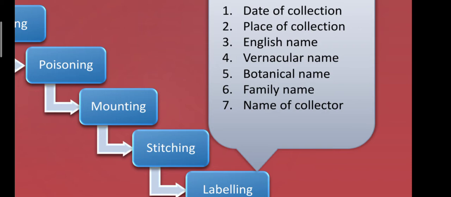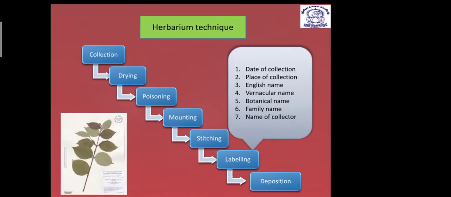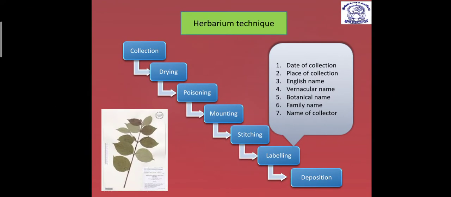So one time they asked a question and kept 3 options from these 7, and asked which of the following is not included in the label. But another option was the height of the plant. You know that the height of the plant is not included in the label, so it is the correct answer. So dear students, I hope you have understood this herbarium technique.